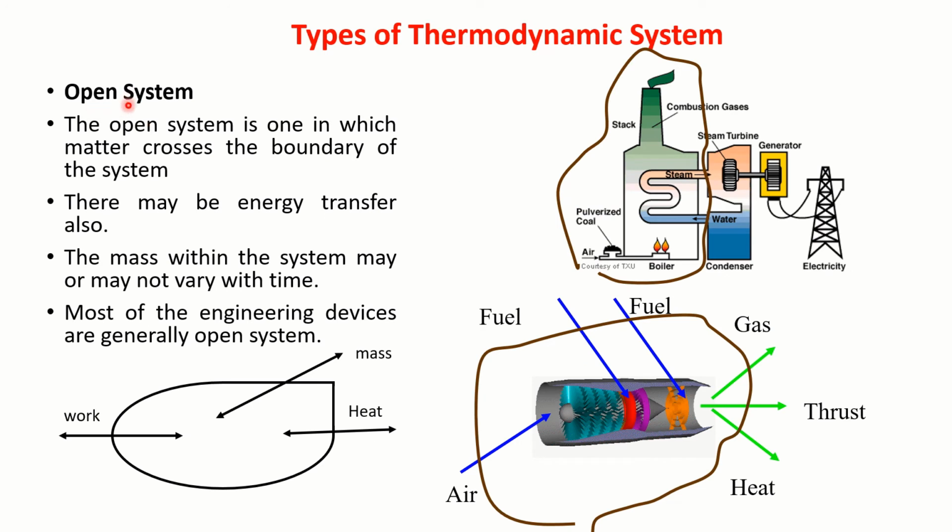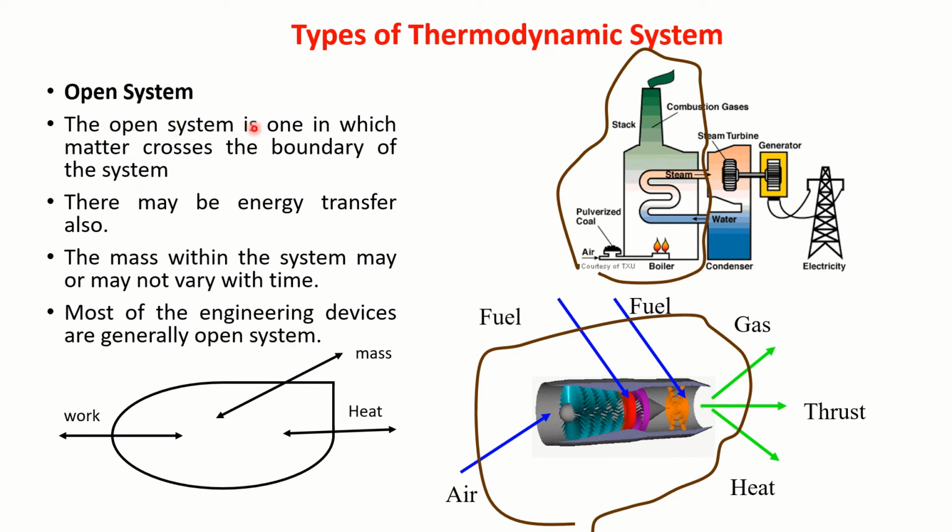What is an open system? Consider, instead of putting the boundary like what I had in the previous slide, I put a boundary like this here, and consider this is the system. You see here, water is entering over here, getting converted into steam, steam is flowing out. Consider this jet engine, air is entering, the gas is going out of this boundary, right?